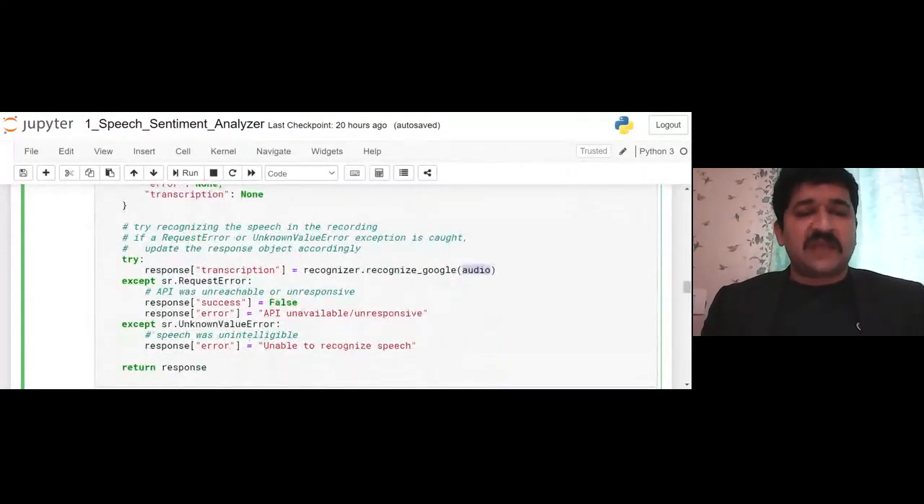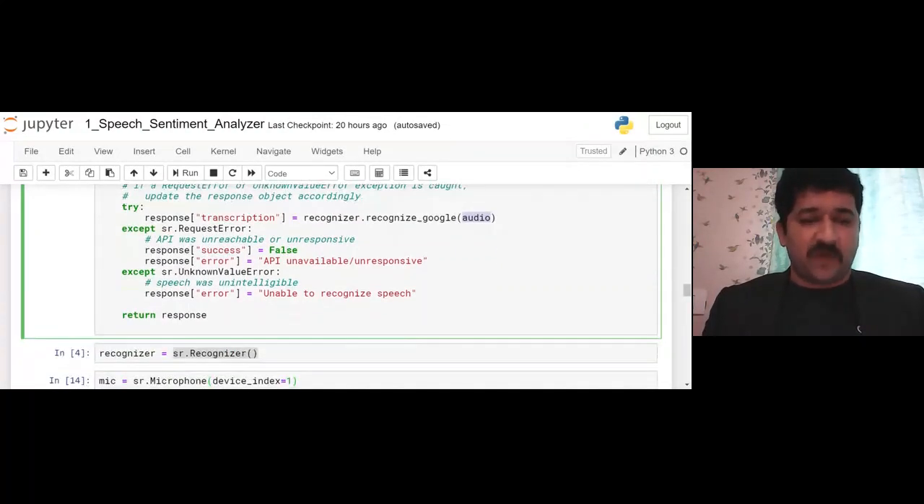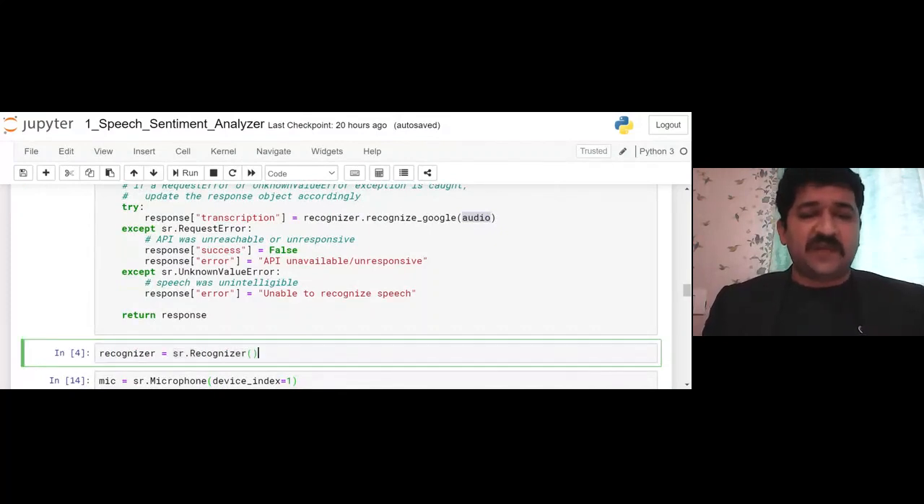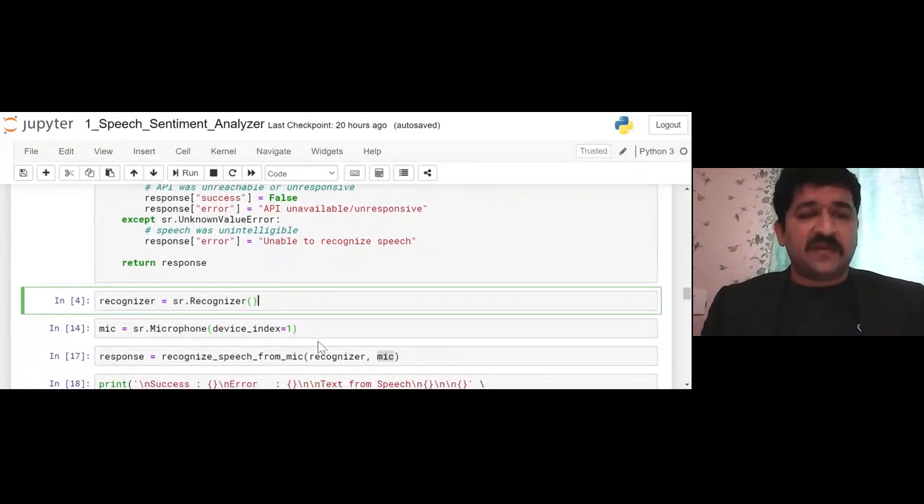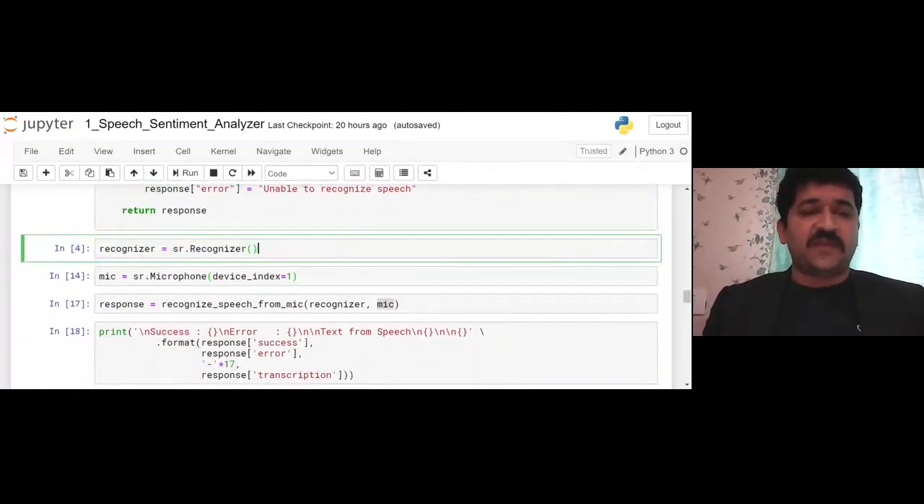If there is an error, the response will be false and API unavailable. If there is an unknown value error, the output will be unable to recognize speech. Those are the errors it will generate. If that is not the case, we will return the response with the exact output we want. That is the way the function has been defined. Then this function is utilized with the recognizer, where we identify the voice from the microphone. Both things we pass here, and in response we get this. That is the way things are happening.